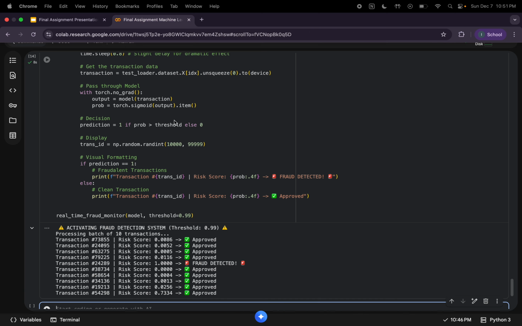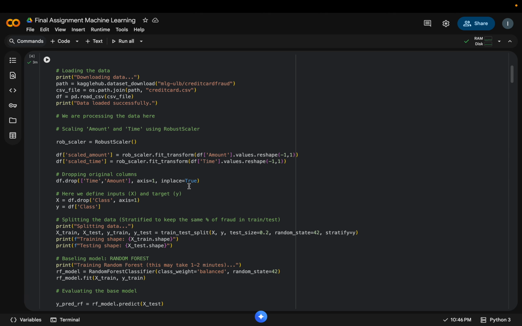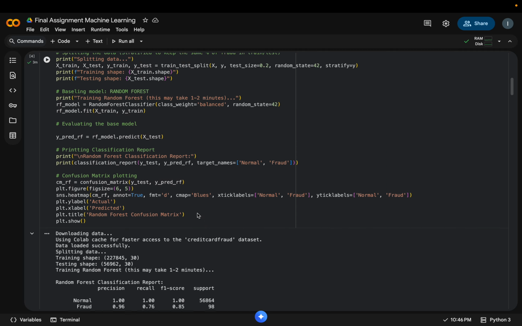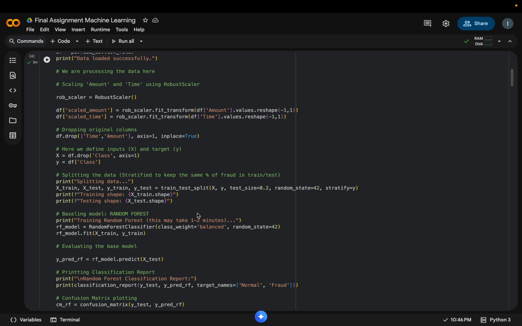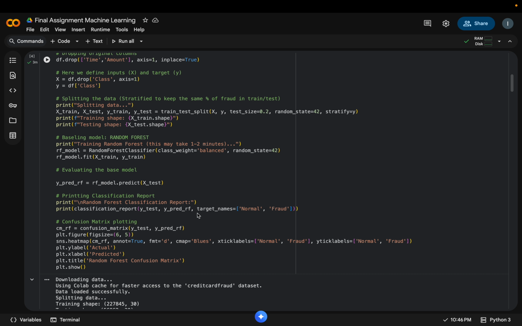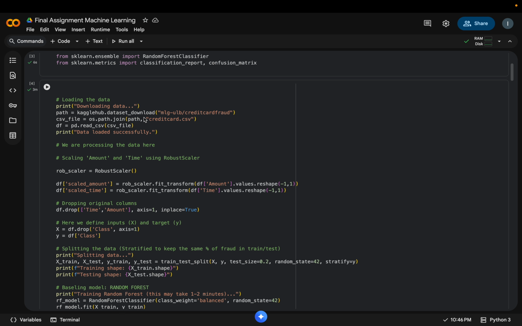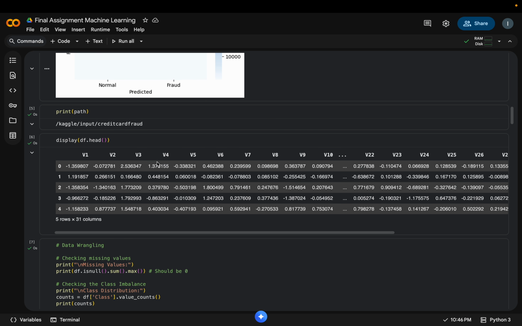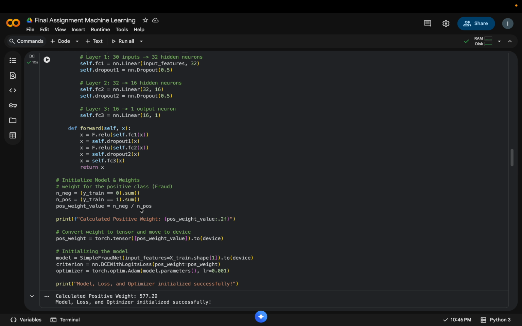Now I'm going to show you the demo. As you can see, it's a lot of code, and if I run each cell, it would be time consuming. So I have already run these cells. And this is the random forest model that I have developed. The data set is downloaded here. This is the confusion matrix for the random forest, and this is the neural network.